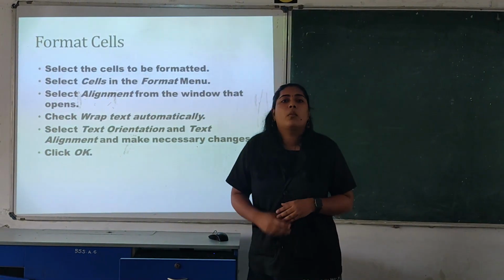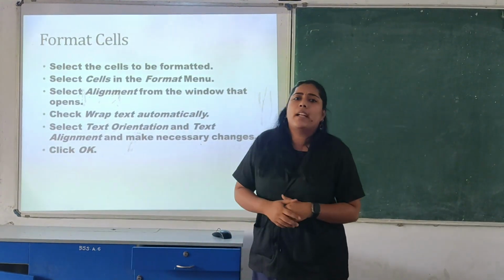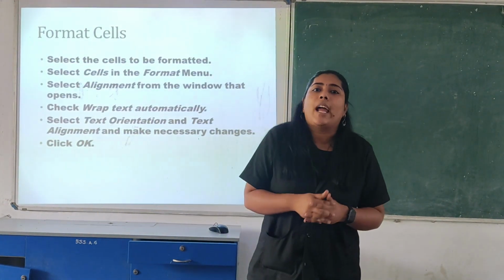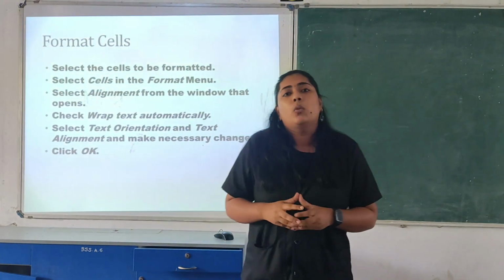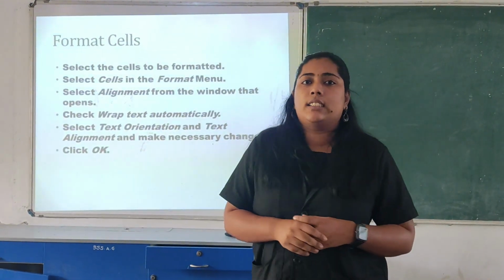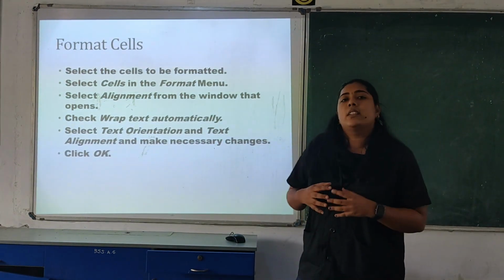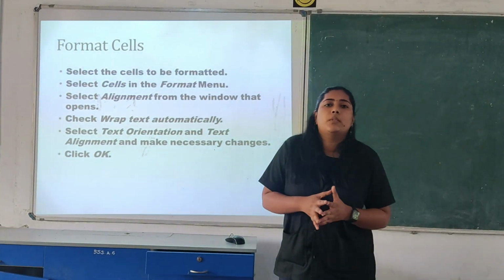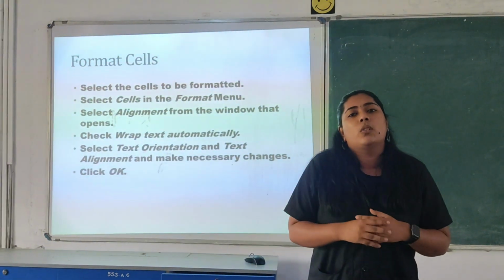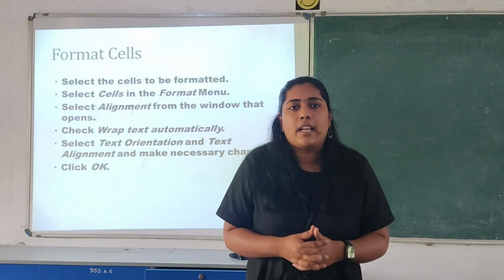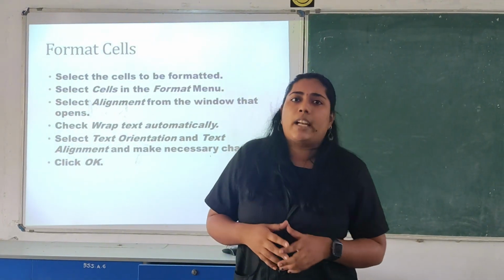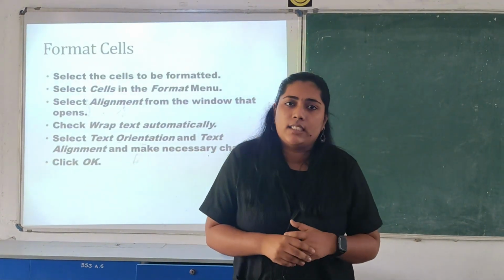Then we have the format cells. What is formatting? You all know, it is to make our data a little more attractive. In the same way, to make our cells a little more attractive, we can use formatting cells. The first step is to select the cells which need to be formatted. For example, in Calc we will mostly be doing things in a table manner, so to make the table a little more attractive, we can use the format cells option.